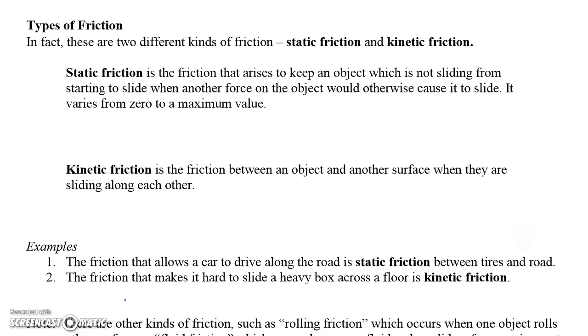Just as the words would imply, static friction has to do with when an object is at rest and it wants to stay there. So it resists the change from staying at rest, because you're trying to change it. Kinetic friction, on the other hand, is when an object is moving, and there's a different value of kinetic friction when something is moving.